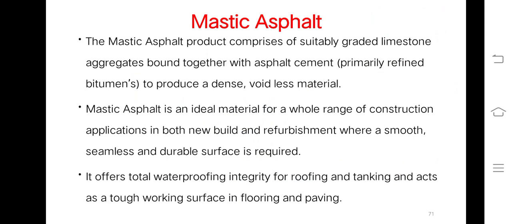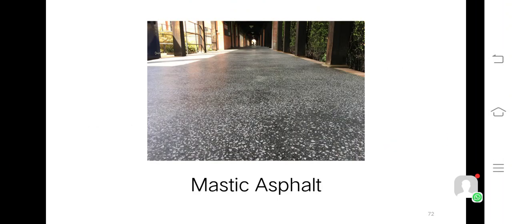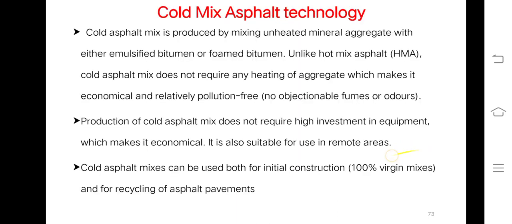The mastic asphalt product comprises suitable graded limestone aggregates bonded together with asphalt cement. This is primarily refined bitumen, to produce a dense voidless material. Mastic asphalt is an ideal material for a whole range of construction applications in both new build and refurbishment where a smooth, seamless, and durable surface is required. It offers total waterproofing integrity for roofing and tanking, and acts as a tough surface in flooring and paving. So this is nothing but mastic asphalt. You can see the figure.